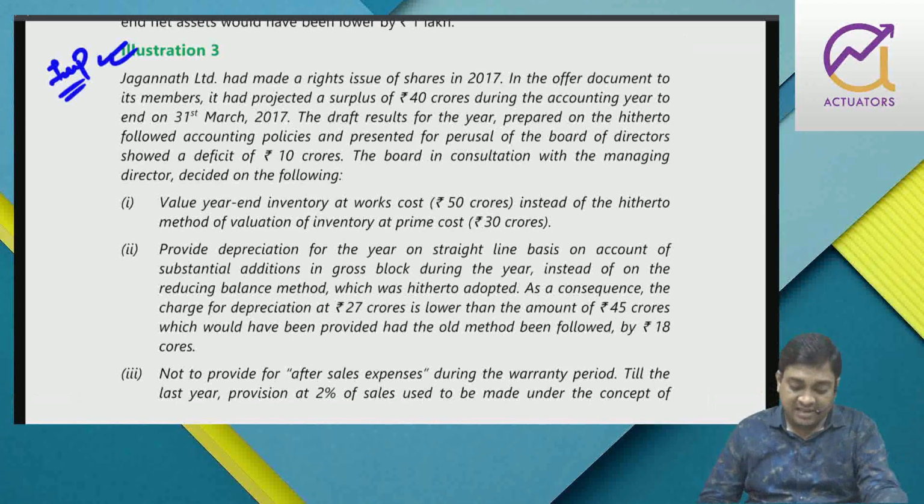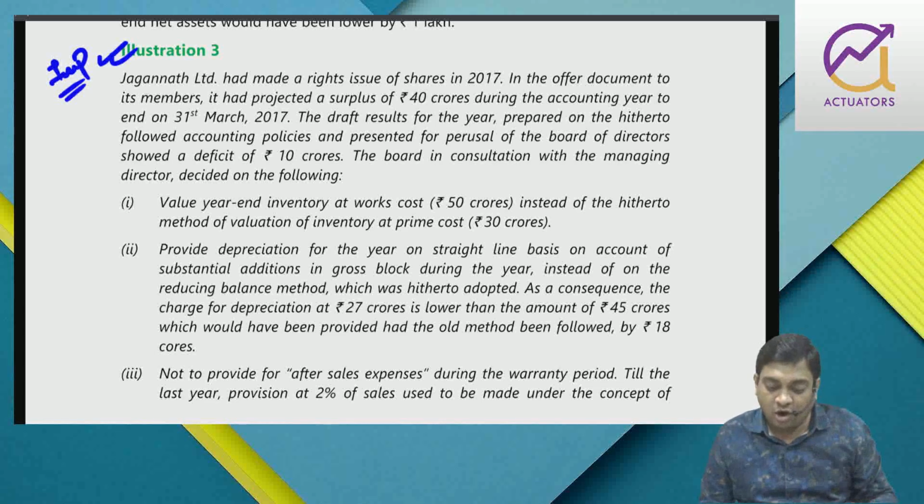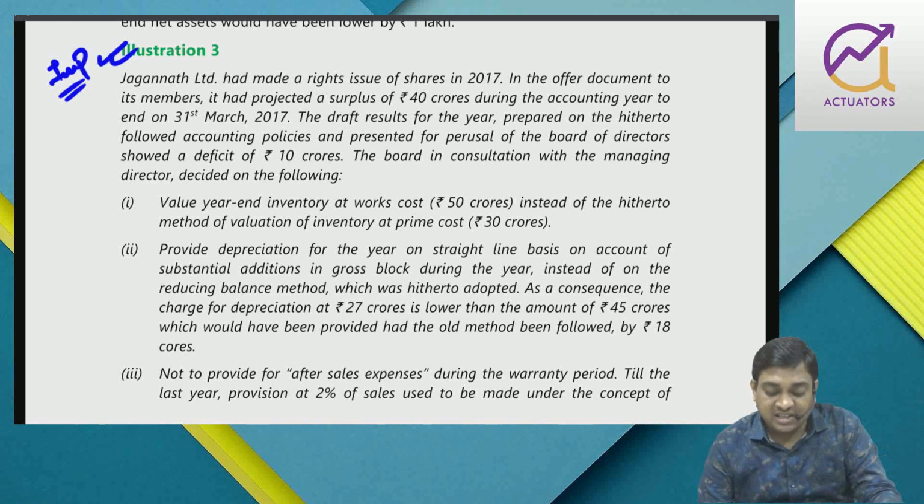illustration 3 is very important. It has come in your past examination, right? Jagannath Limited had made a rights issue of shares in 2017. In the offer document to its members, it has projected a surplus of 40 crores during the accounting year ending on 31st March. The draft results for the year end, prepared on the followed accounting policies and presented for the board of directors, showed a deficit of 10 crores. The board, in consultation with the managing director, decided on the following.